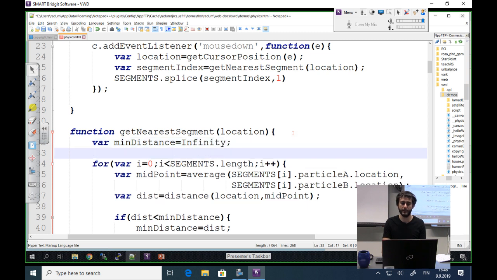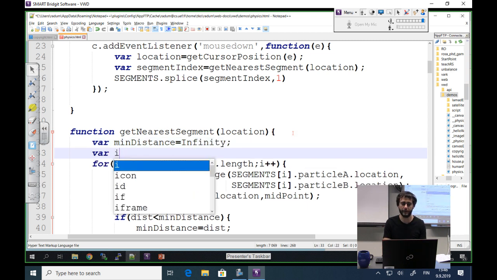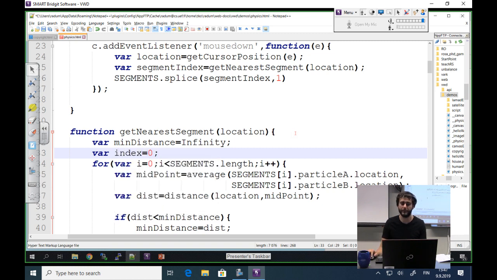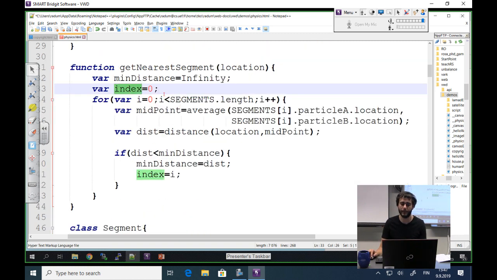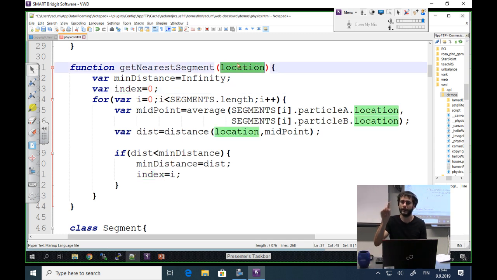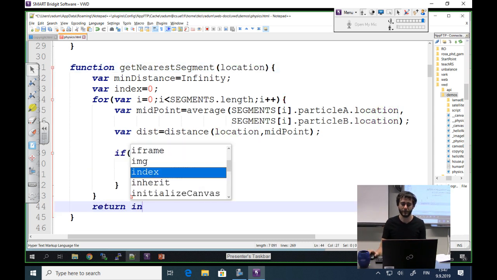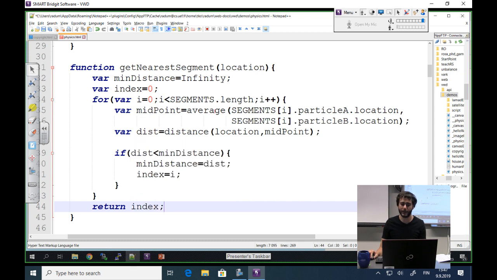And our initial index, which we return, let's call it 0. So we will return the first index, but it will update to the one with the minimum distance to our click location on the canvas. And I will return index. And just before I finish, I have to say I don't have the average function.